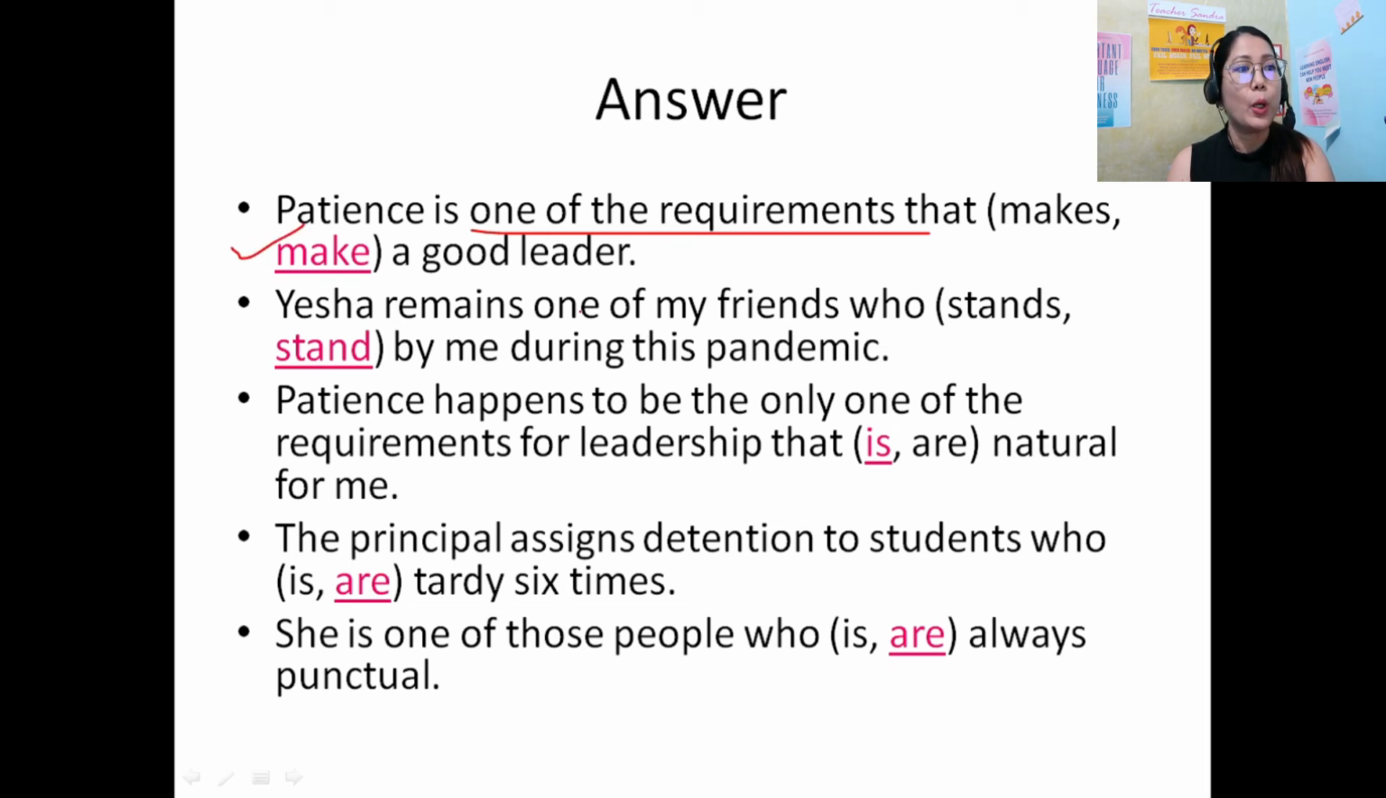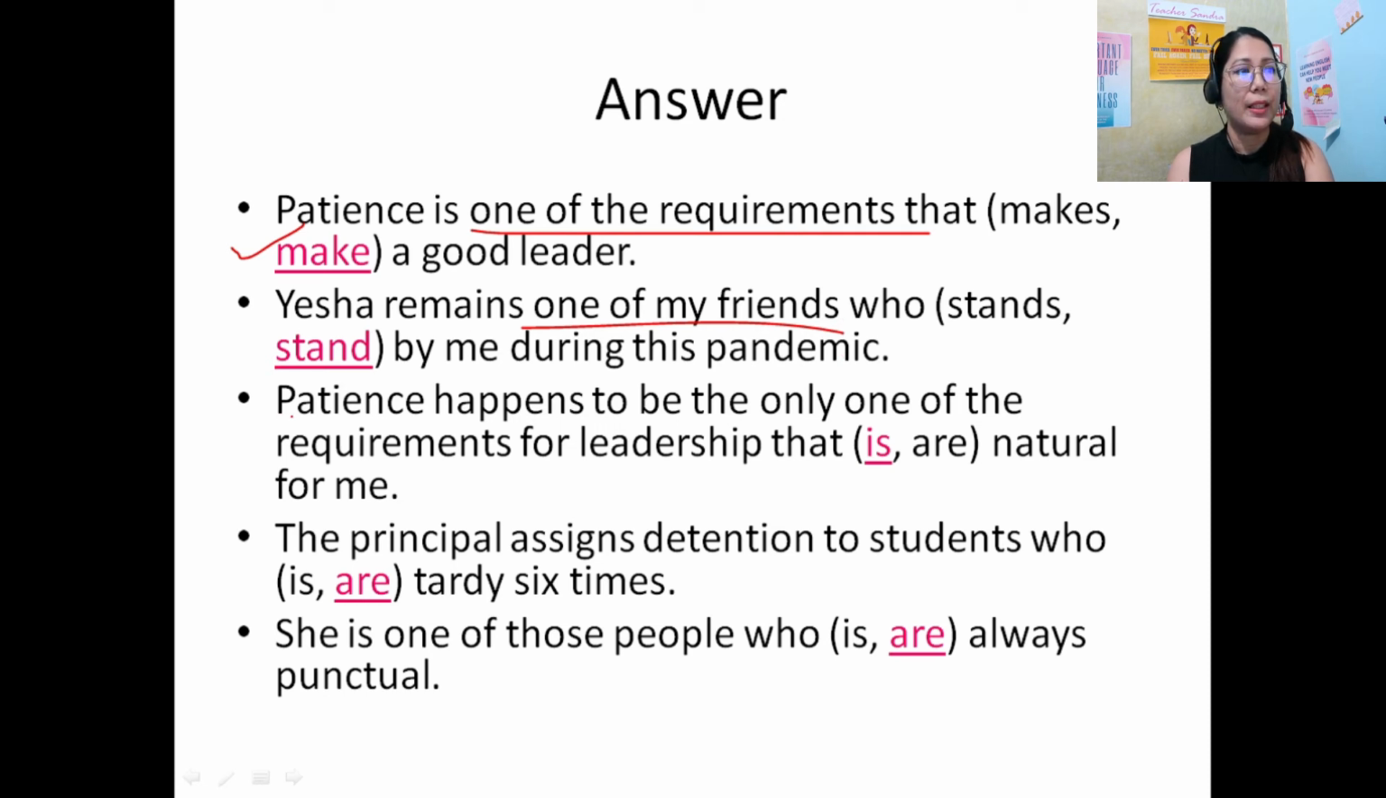Yesha remains one of my friends who stand by me during this pandemic. So again, the construction, one of my friends. Do not focus on the first subject or the beginning noun here. You have to focus on the original noun.